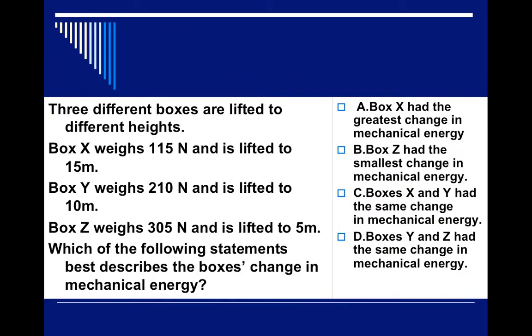Here's an example problem. So we have 3 boxes lifted to different heights. They give us the weight. Now, notice it's not kilograms here. If the box was in kg, if they gave us mass, kilograms, we'd have to multiply it by gravity before we multiply by the height to get the potential energy. But they already did the mg for us. They gave us the weight of each box. So the mass times gravity is already done. So this is actually a little bit easier of a calculation here.